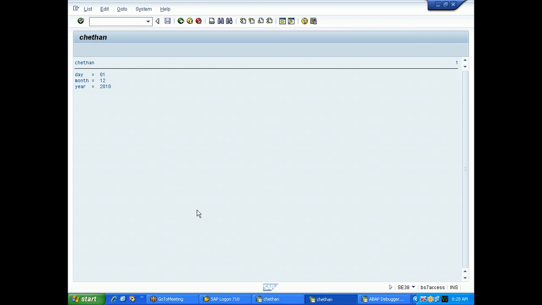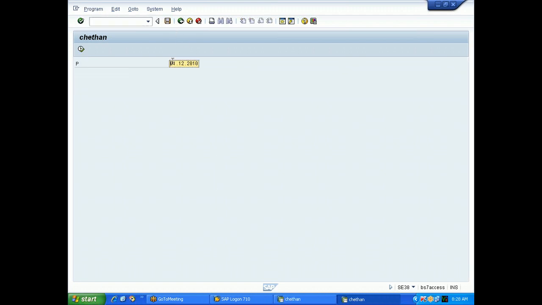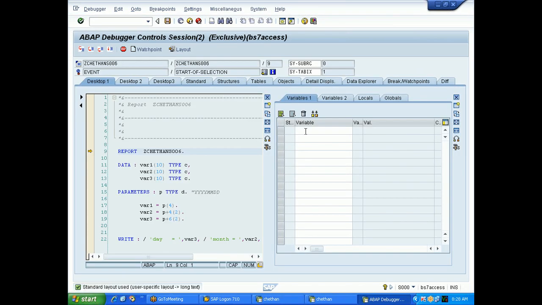How come that year will store in the variable 1? This is our input. So /h, I'm going for debugging mode. I'm giving here P. What will be there in this? 2010 1201, right? That's what I'm asking. How is this storing like this? We are giving 01, 12, 2010, no? Yeah, that is what I have told.